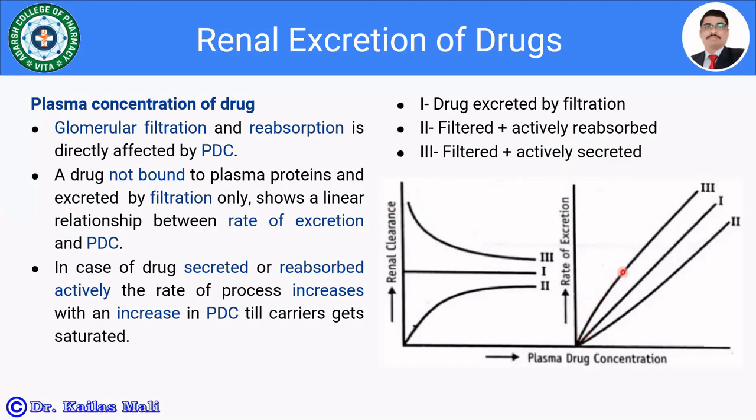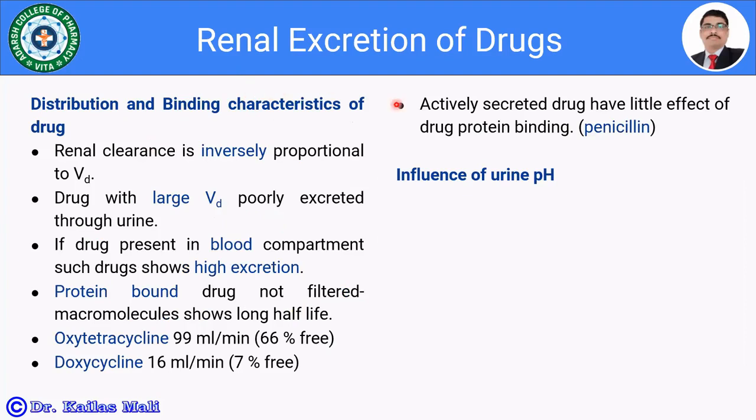Initially, it is a curve, and thereafter there is a linear relationship with the second case and the third case. In this way, the plasma concentration of the drug is going to affect the renal excretion of the drug. Let us see the distribution and binding characteristics of the drug. Renal clearance is inversely proportional to the volume of distribution. Say the drug is exclusively excreted by the kidney. In such cases, the clearance values are inversely proportional to the volume of distribution.